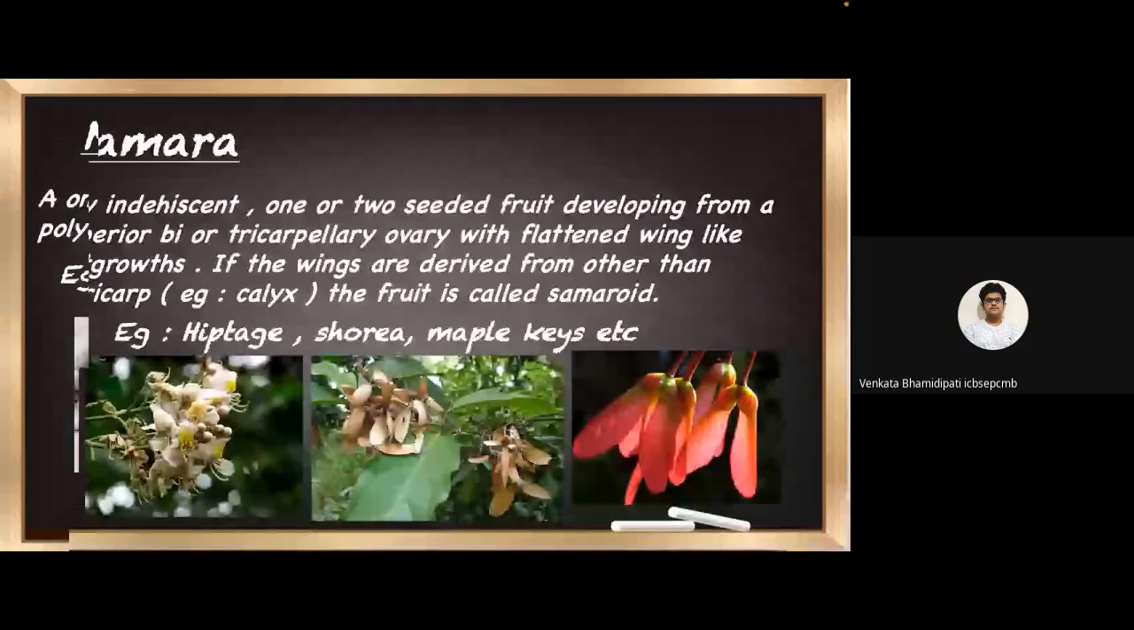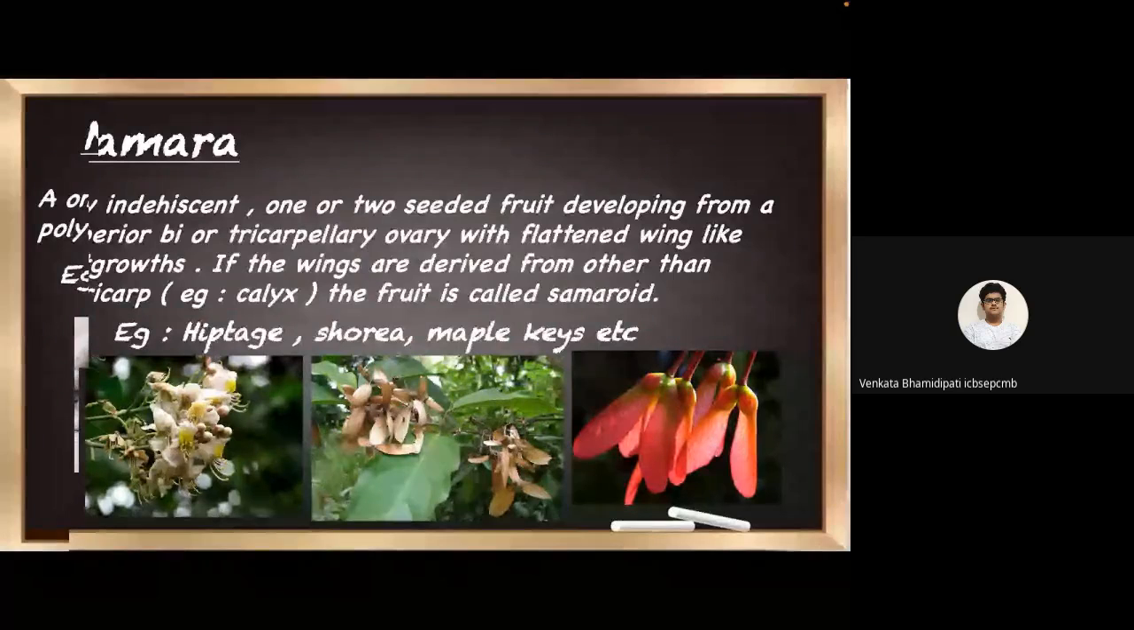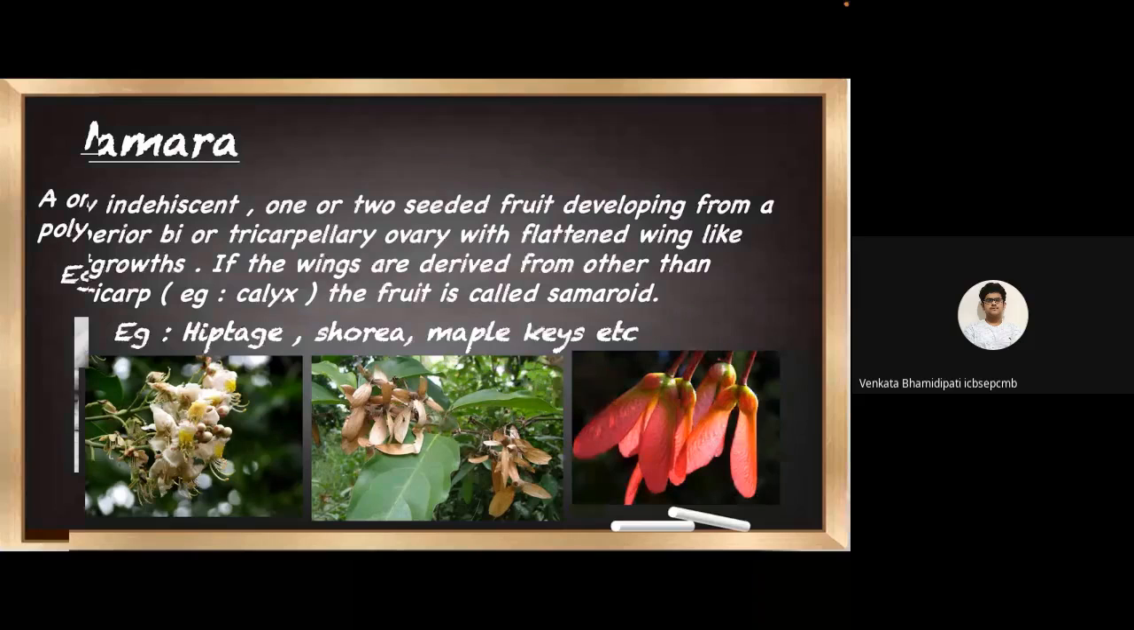Samara. Samara is a dry, indehiscent one or two-seeded fruit developing from a superior bi or tricarpellary ovary. The interesting part in samara is that the ovary has flattened wing-like outgrowths. And if the wings are derived from other than the pericarp, for example the calyx, then the fruit is known as a samaroid. Examples of samara are Hiptage, Shorea, maple keys, etc.